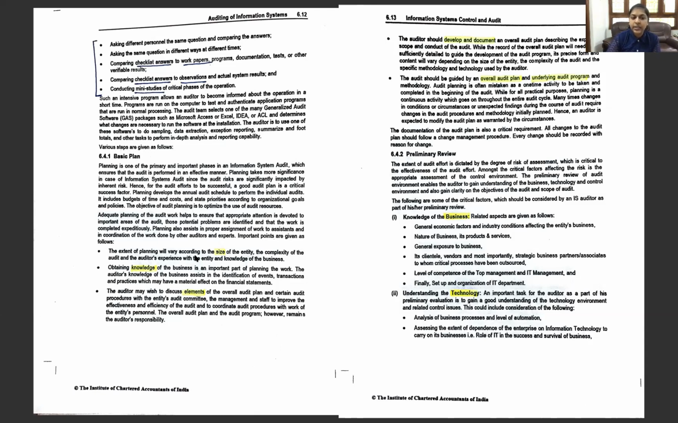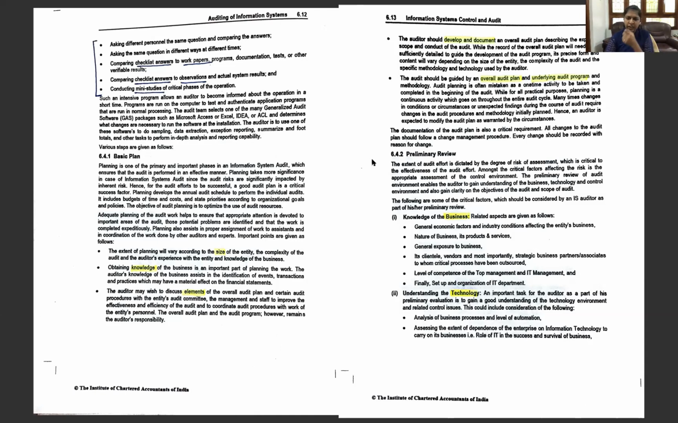So the plan is determined according to the size of the entity, and after obtaining the knowledge of the business, we'll have to discuss the elements and identify the critical elements, and then we should develop and document the audit plan. Documentation of the audit plan is very important, and we should also be guided by an overall audit plan. So these are the requirements which should be considered in our basic audit plan.